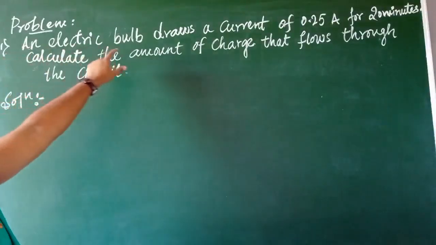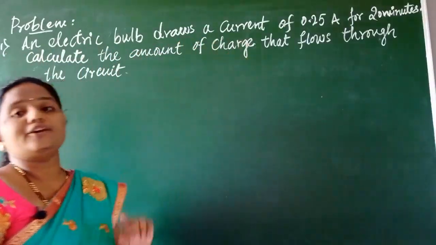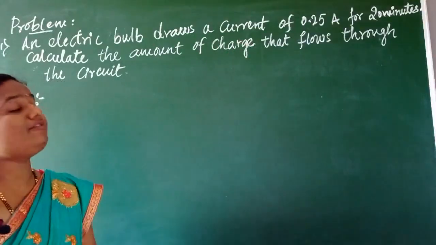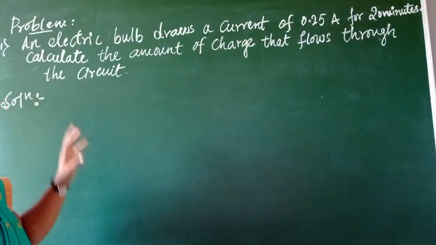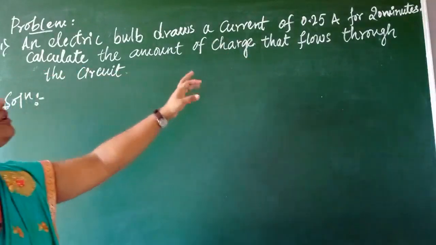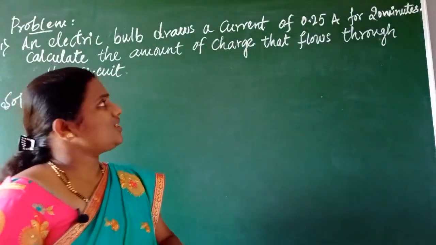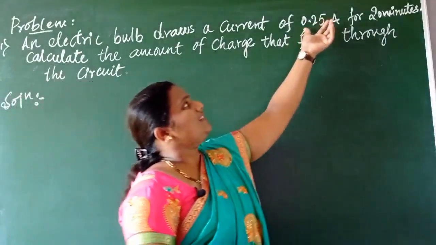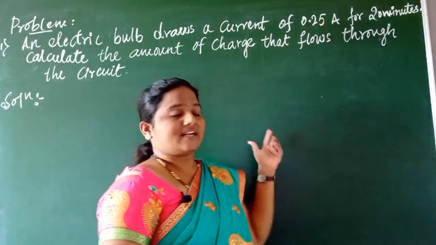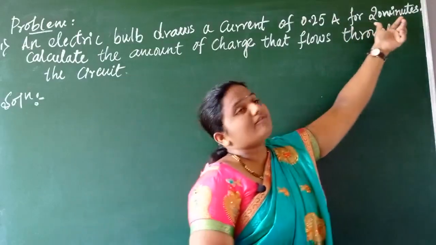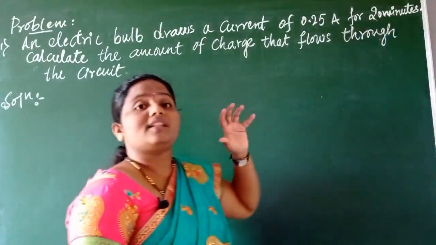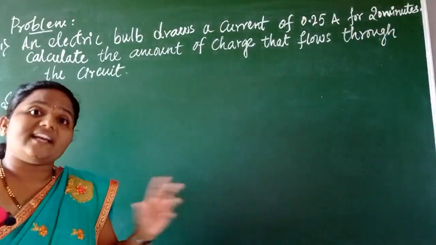An electric bulb draws a current of 0.25 amperes for 20 minutes. Calculate the amount of charge that flows through the circuit, is the question. See children, they are saying that when this much current flows in an electrical circuit for 20 minutes, we have to calculate the electric charge.